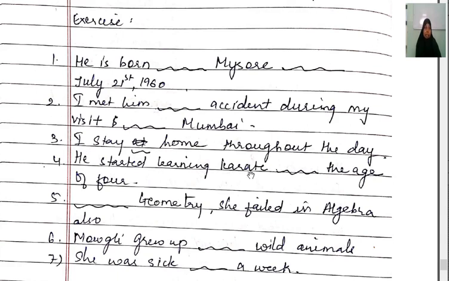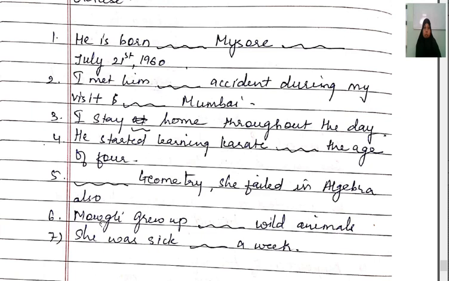He started learning karate from the age of 4. Besides geometry, she failed in algebra also. Mowgli grew up among wild animals. She was sick for a week.